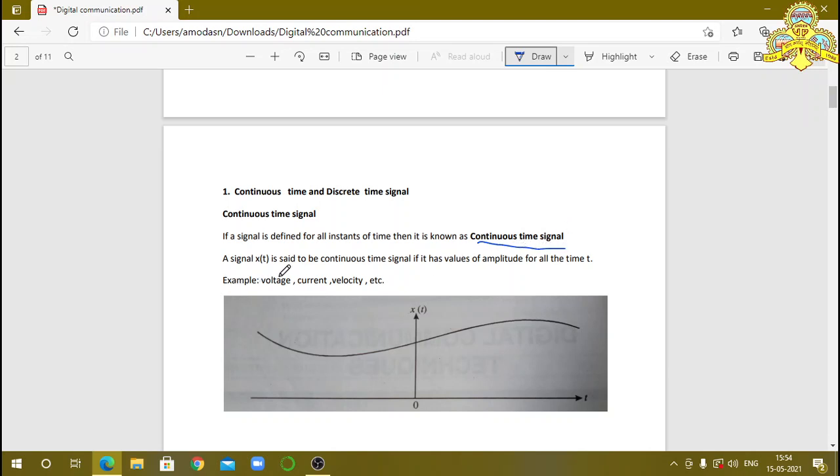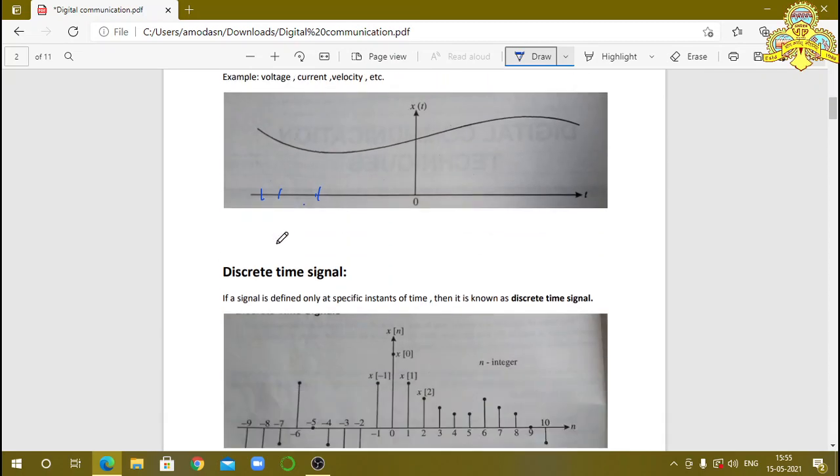A signal x of t is said to be a continuous time signal if it has values of amplitude for all the time t. If you consider the voltage waveform or current waveform or velocity, etc., these all are considered as continuous waveforms. For each and every time we indicate those values, for all instants of time we indicate that signal, then it is called a continuous time signal.